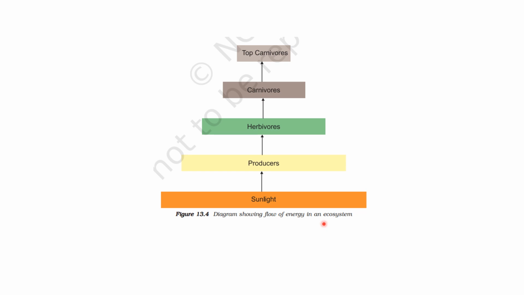So this is a diagram showing the flow of energy in an ecosystem. Initially sunlight होती है. ठीक है. Producers will take the energy from the sunlight. Okay. Producers आगे further energy देते हैं herbivores को. ठीक है. Herbivores देंगे carnivores को और carnivores देंगे top carnivores को. Right. So this is the flow of energy in an ecosystem जो कि unidirectional है. आप देख सकते हो like herbivores cannot provide energy to producers. No. ठीक है. यूनिडायरेक्शनल फ्लो ऑफ एनर्जी रहता है इकोसिस्टम में.